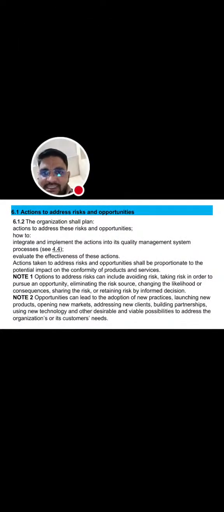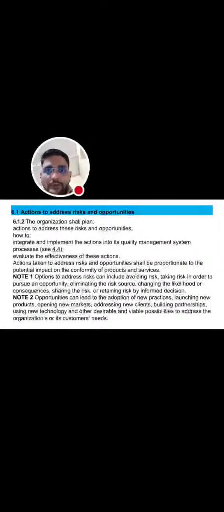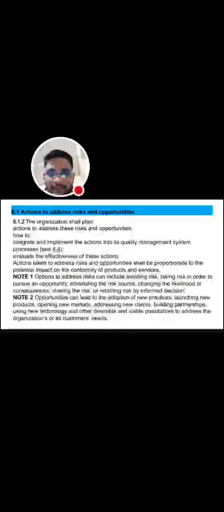Risk and opportunities: how to integrate and implement the actions in its QMS processes, and evaluate the effectiveness of these actions. Actions taken to address risks and opportunities shall be proportionate to the potential impact on the conformity of products and services. The first note: options to address risk can include avoiding risk, taking risk in order to pursue an opportunity, eliminating the risk source, changing the likelihood or consequences, sharing the risk, or retaining risk by informed decision.